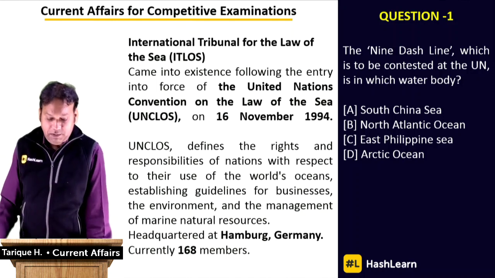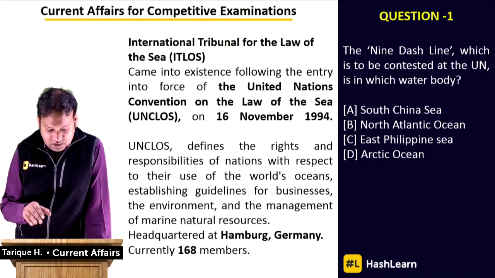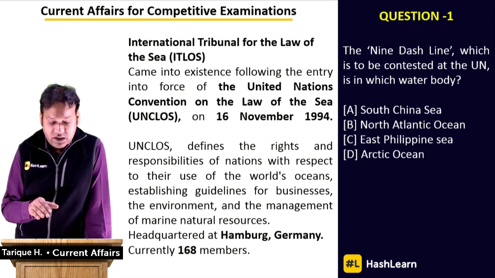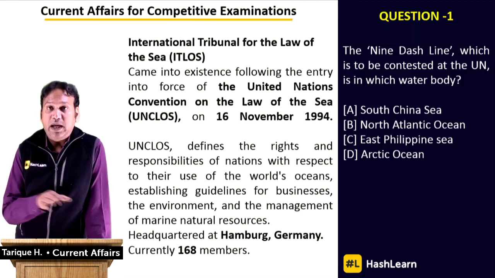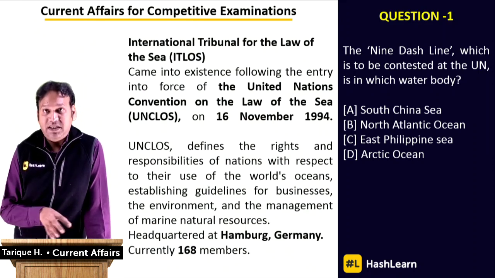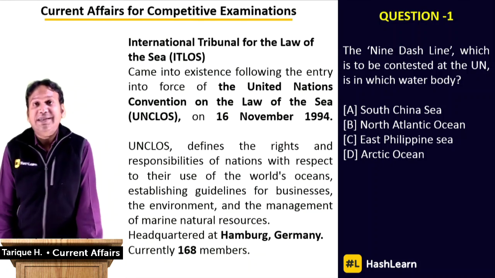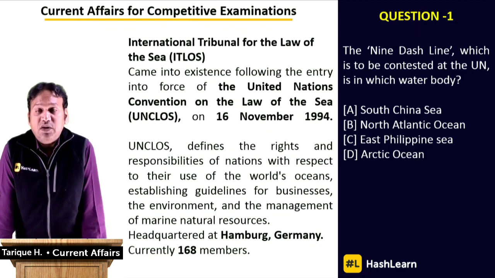As you can see here, it came into existence in which year? 1994, and it's based on what? It's based on the United Nations Convention on the Law of the Sea, that is UNCLOS. So ITLOS is based on the UN Convention called UNCLOS, and it came into existence in the year 1994 on the 16th of November.